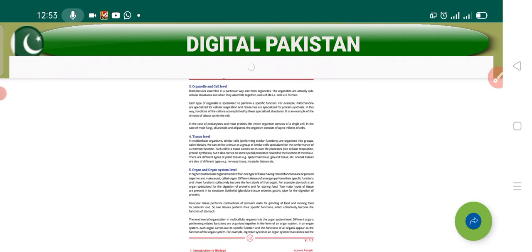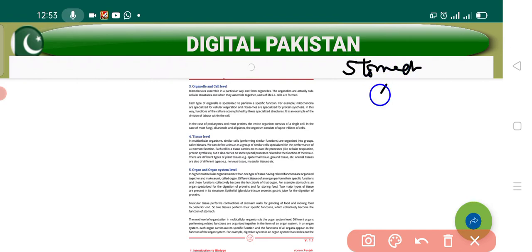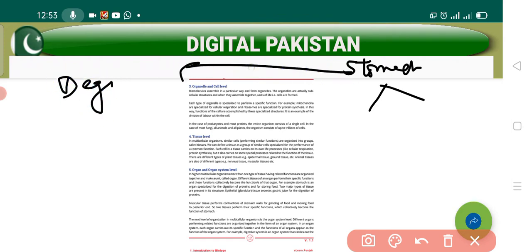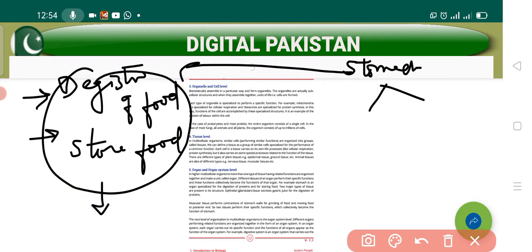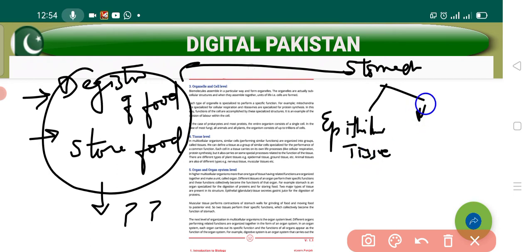It is like that, students, that our stomach is made up of two tissues. We know very well the stomach helps in the digestion of food. It helps to digest the food as well as to store the food. So how is this function possible? Let me explain. The stomach has two tissues. One is the epithelium tissue. The other one is the muscular tissue.